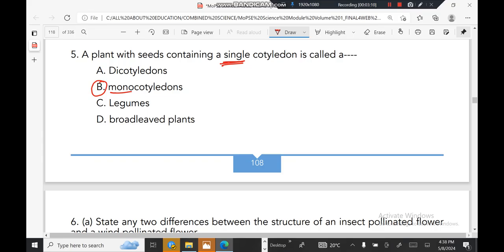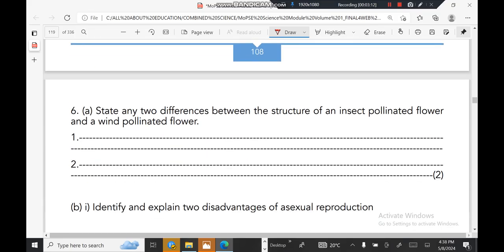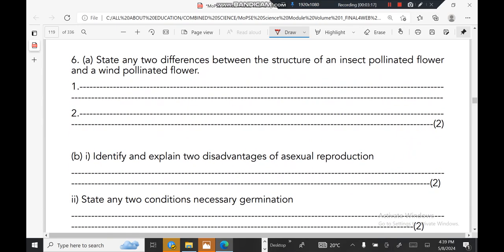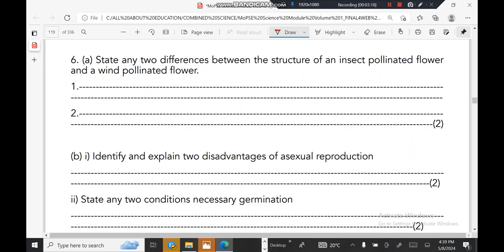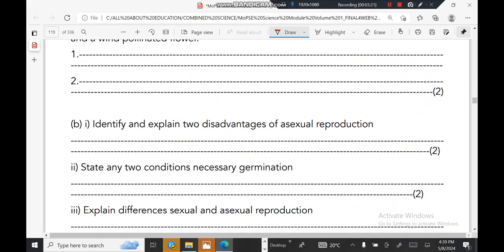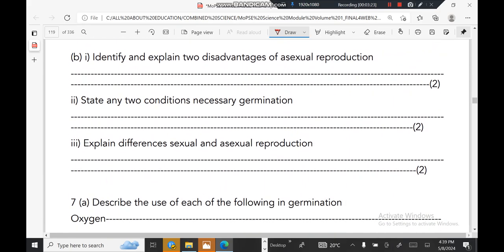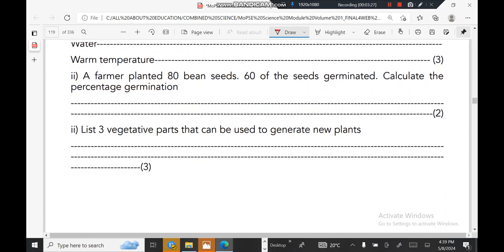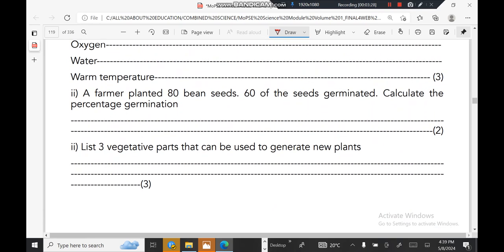Right, moving on to the next questions. Here, questions on section B. State any two differences between the structure of an insect pollinated flower and a wind pollinated flower. I think these ones you can just answer on your own. I think it's clear. Then calculations on germination. A farmer planted 80 bean seeds, 60 of the seeds germinated. Calculate the percentage germination.